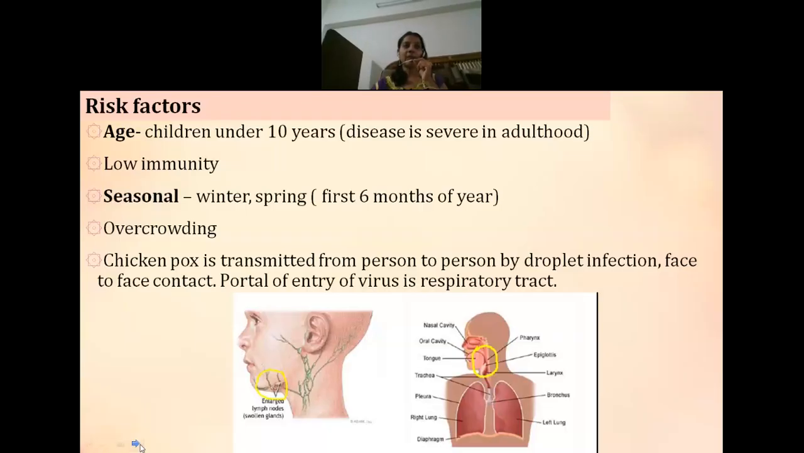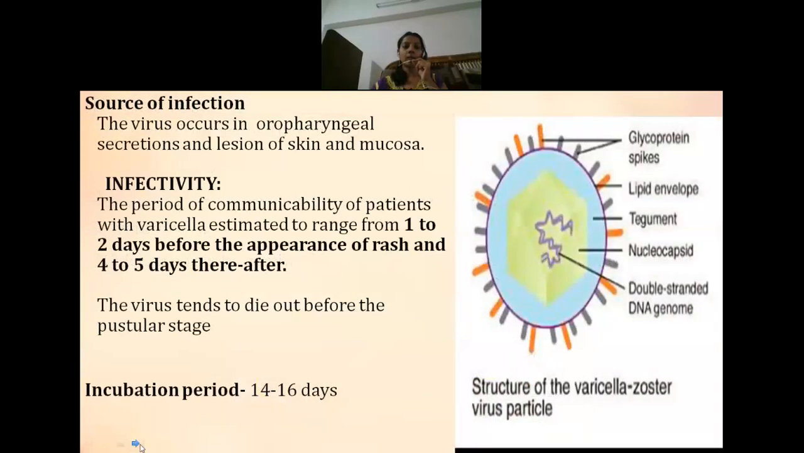Then it spreads very rapidly, especially in overcrowded places. And chickenpox is transmitted from person to person because of close contact, touching, face to face contact, or because of droplet infection also it can be transmitted. It is also said that it will be transmitted by oropharyngeal secretions or by lesions on the skin or even in the mucosa.